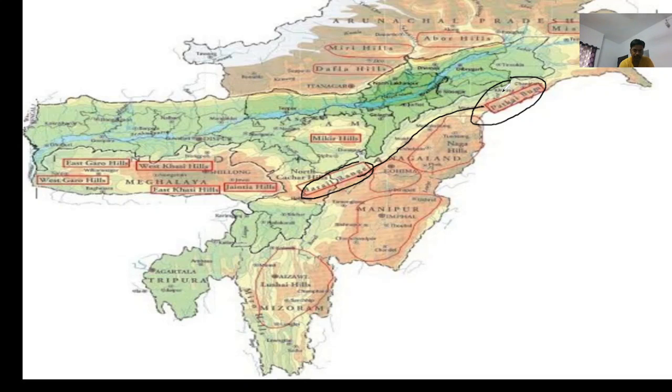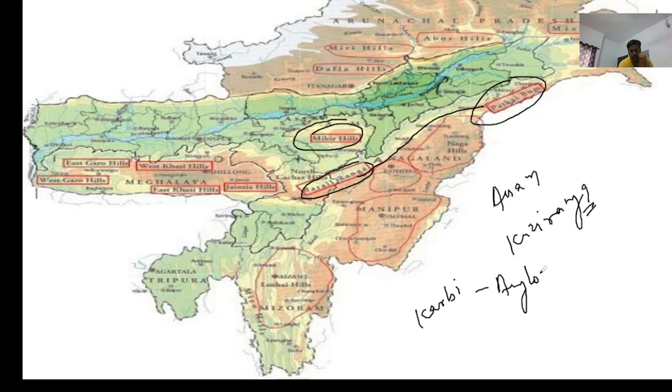So Mikir here, Mikir you can see. Mikir Hills is found in Assam. Mikir Hills are part of Assam and south of Kaziranga. And you should know that south of Kaziranga National Park, Karbi Anglong Plateau is a part of Mikir Hills.